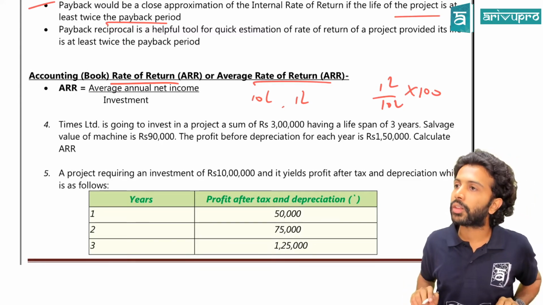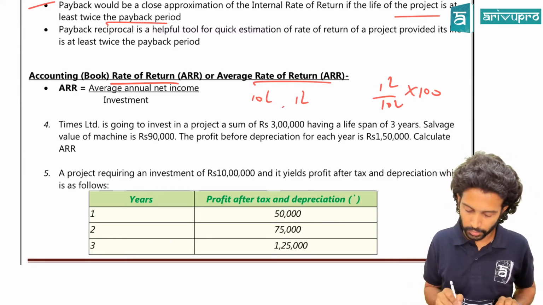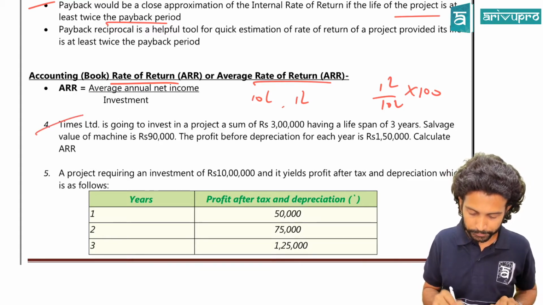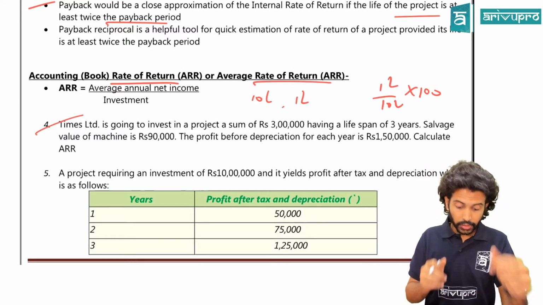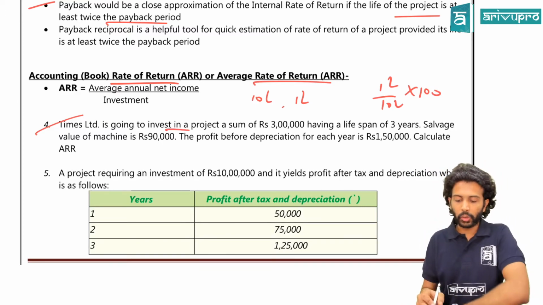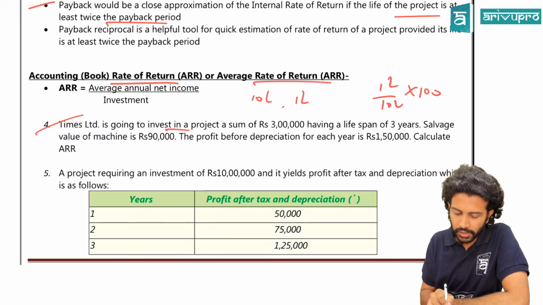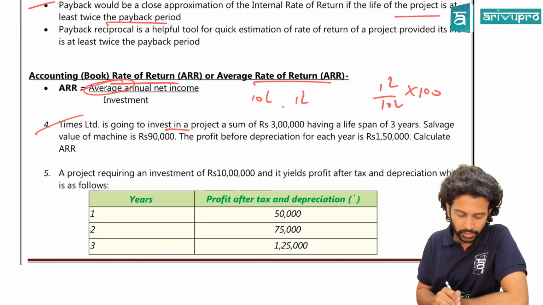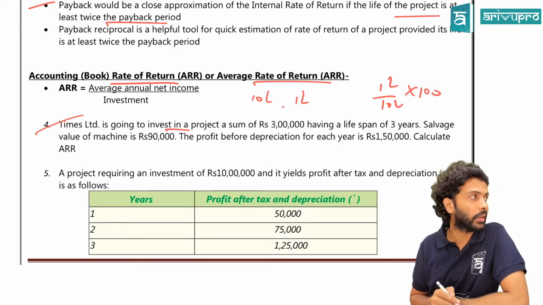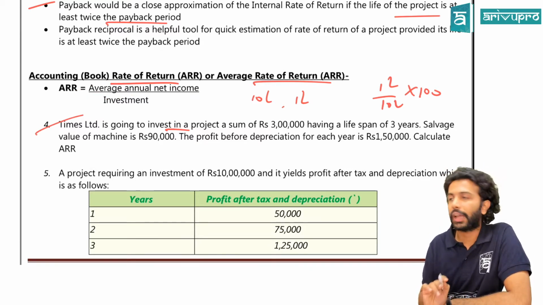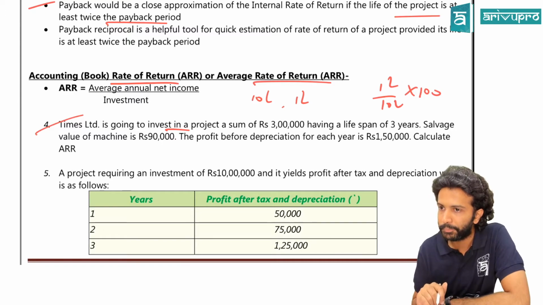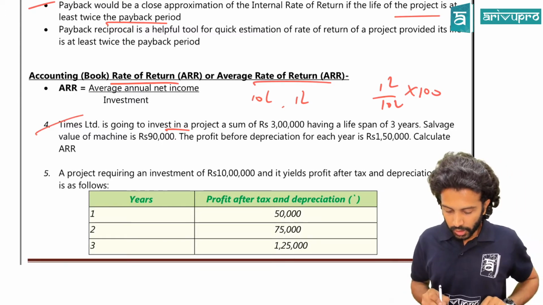Can we apply this in one of the case questions then? 4 and 5. That's all we have to do for today. In fact, one moment, guys. Heading here in the formula, they didn't say NCF. They said what there? Average annual net income. Keep that in mind. Okay, we will see that.